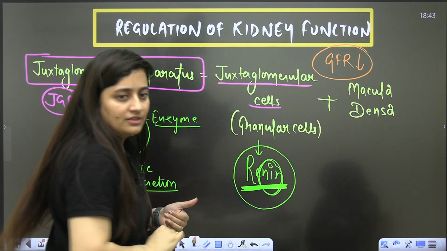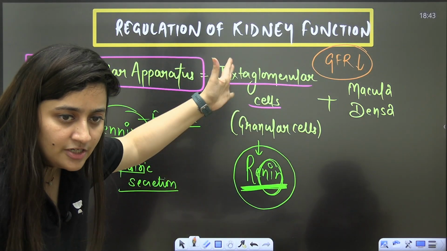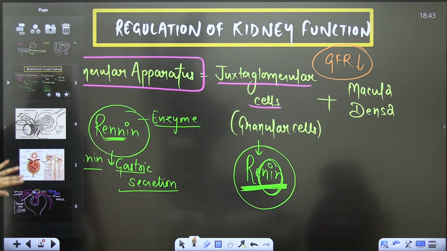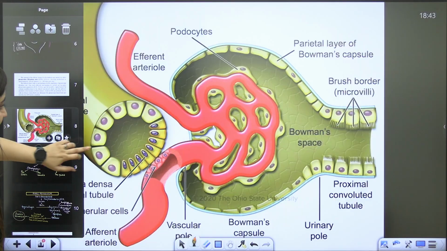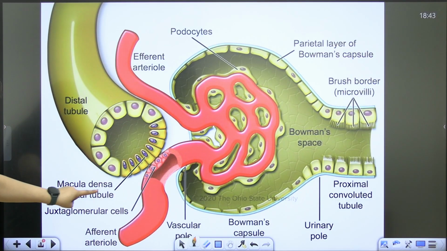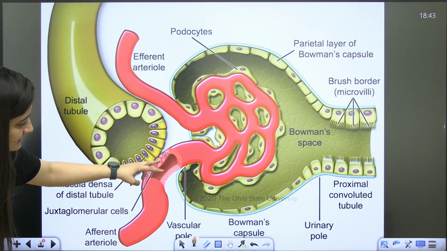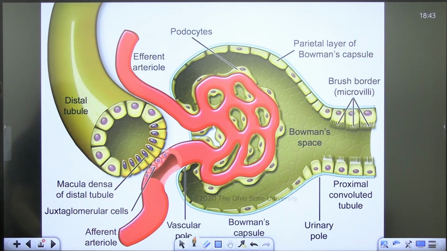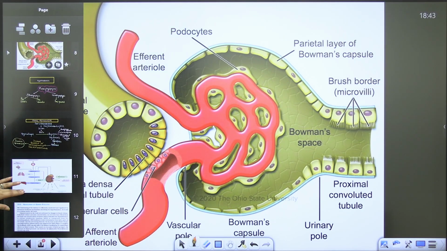Firstly, focus on this point. When the glomerular filtration rate is less, the juxtaglomerular cells are going to release this hormone known as renin. Here is a better color diagram for all of you. Here you can see the macula densa of the distal tubule. Here in the walls, the smooth muscle cells modify and form these juxtaglomerular cells. I hope this part is clear to you all.